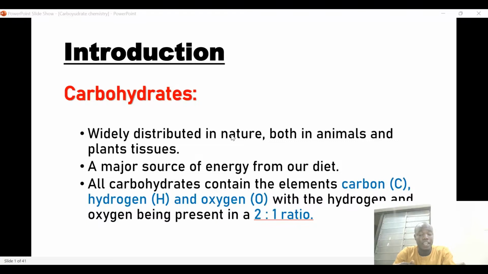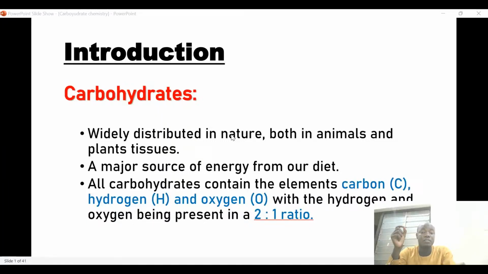Although, as I said, other classes of food also generate energy. In fact, the energy generated by lipids is about twice that generated by carbohydrates. The only thing is that carbohydrate is an immediate source of energy in the body. So once you need energy, the immediate source of energy in the body is carbohydrate.